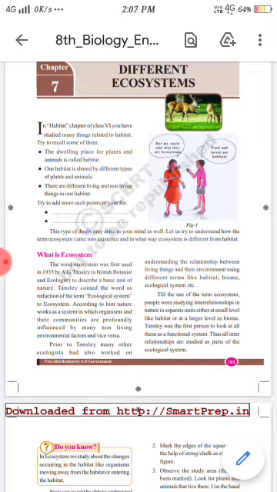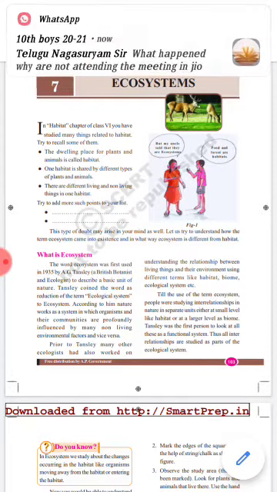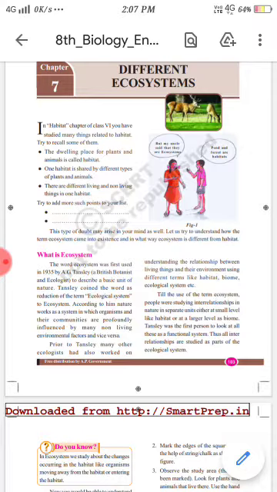See, before Tansley, many other ecologists had also worked on understanding the relationship between living things and their environment. They used different terms like habitat and biome and ecological system. This is the main concept about a habitat and ecosystem. What is a habitat? The dwelling place for plants and animals is called a habitat.